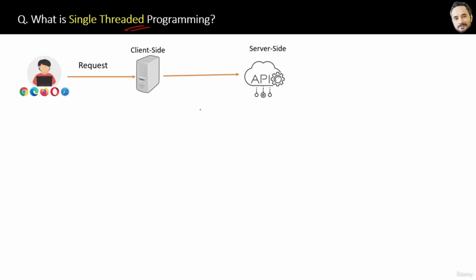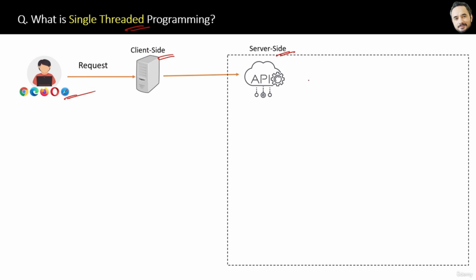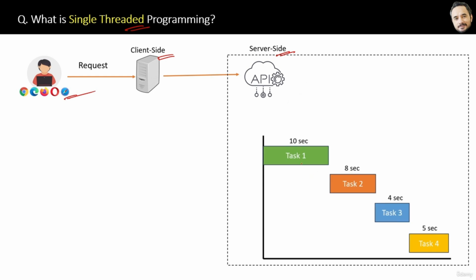What is single-threaded programming? Let's quickly understand. We already know the user from the browser sends the request to the client and then to the server side, right? Now inside the server, suppose the request has to perform 5 independent tasks. For that, in the case of normal programming, a single thread will be created like this.